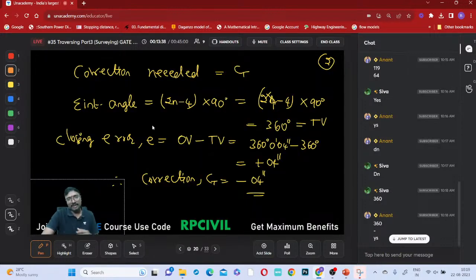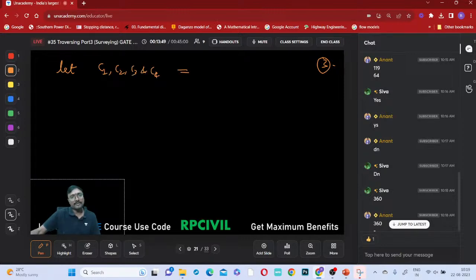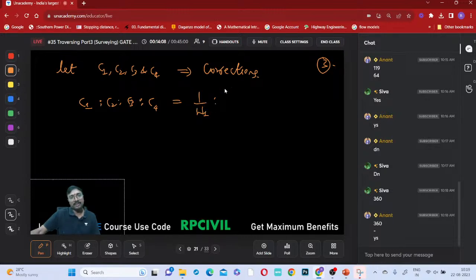So now tell me the corrections. Let C1, C2, C3 and C4 be the corrections in the PQRS angles. Now tell me how C1 is to C2 is to C3 is to C4. That will be equal to the inverse of the weightages: 1 by W1 is to 1 by W2 is to 1 by W3 is to 1 by W4. Is that clear, everyone?